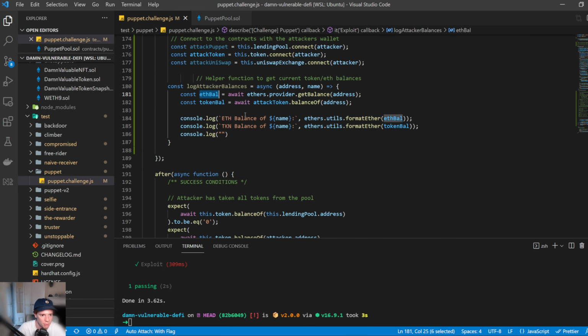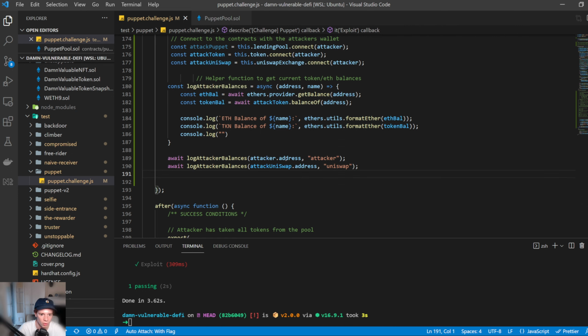So this is going to get the ETH balance and then the token balance and then print them out. Initially, we are going to print them out for the attacker and then the Uniswap address. We should expect initially this should be 25 and 1,000 and this should be 10 and 10, because we haven't done any fancy stuff yet.